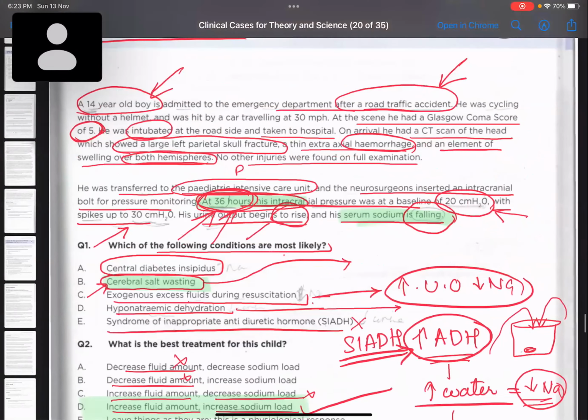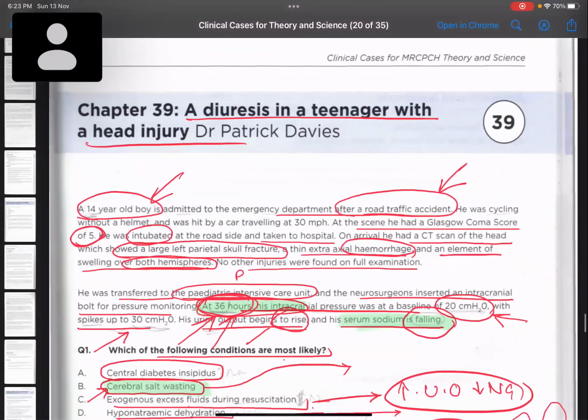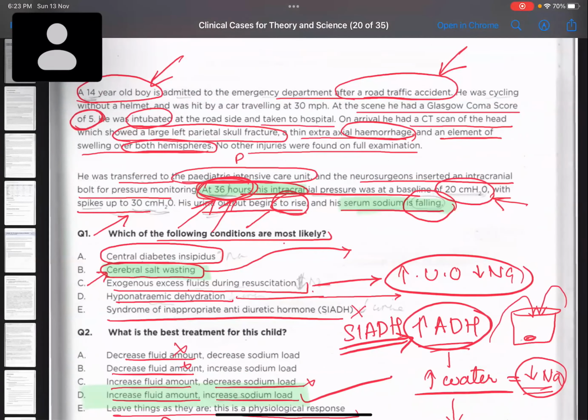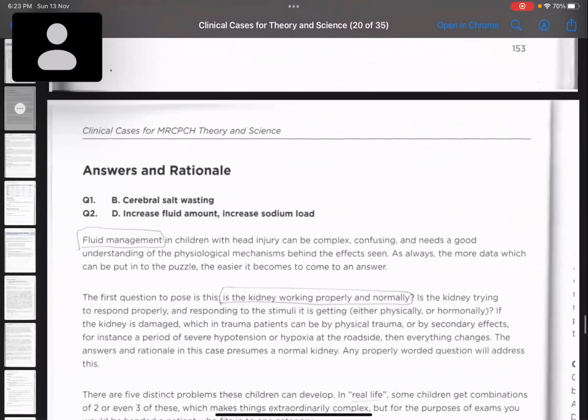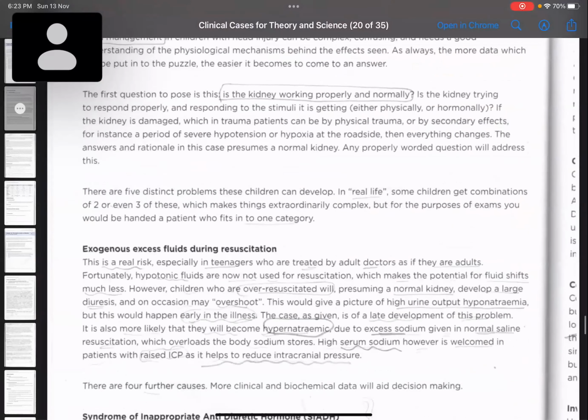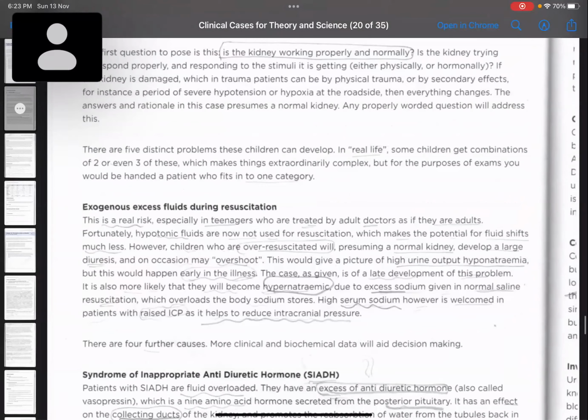Basically, they wanted to educate us on cerebral salt wasting. And this was a new thing that I learned. But they also made you aware of how you can differentiate it from excess IV fluid, excess antidiuretic hormone or SIADH, diabetes insipidus, dehydration, etc. Okay. So in this case, they have very nicely written here what happens in case of head injury.